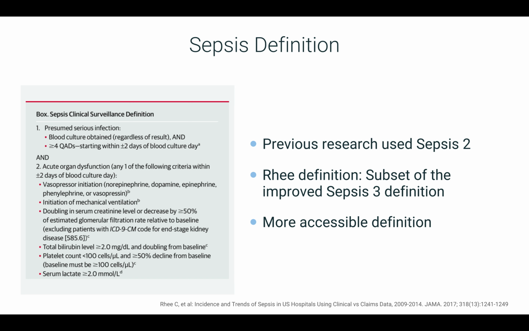This is because the original Sepsis 3 definition requires the use of lab values not frequently collected in many EHR systems, including ours. To identify hospital-acquired sepsis, we're only looking at patients who have stayed in the hospital more than 2 days.